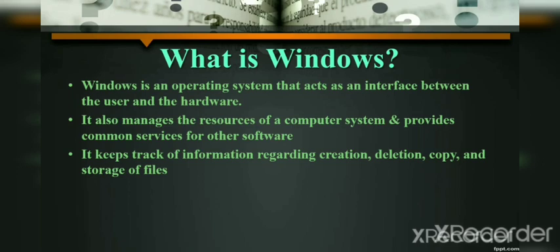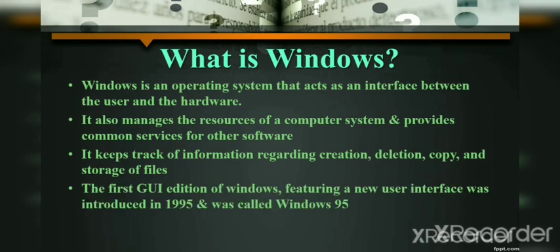It keeps track of information regarding creation, deletion, copy and storage of a file. Whatever file you create, delete, copy, or store anywhere, all types of information are kept by Windows.